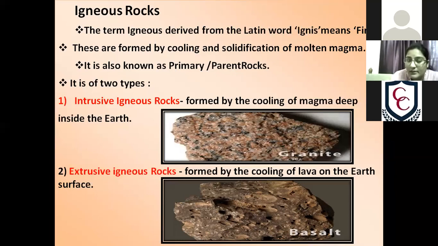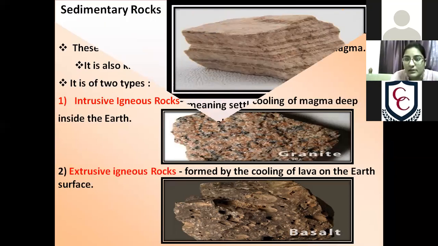And why is the temperature more inside our earth? We have already discussed in the last class that as we move from the surface to inside our earth, the temperature increases 1 degree every 32 meters. So obviously this happens in the inner layers.